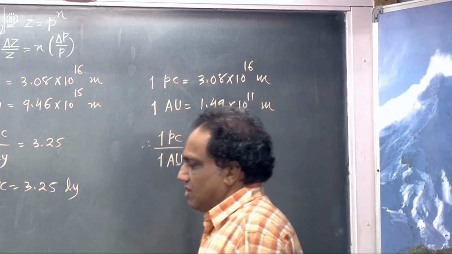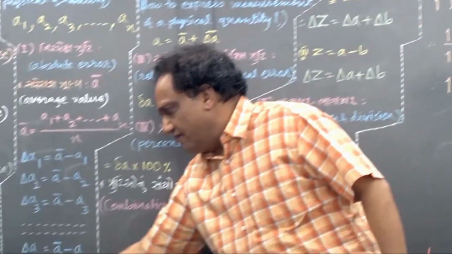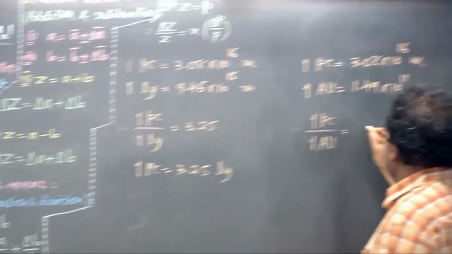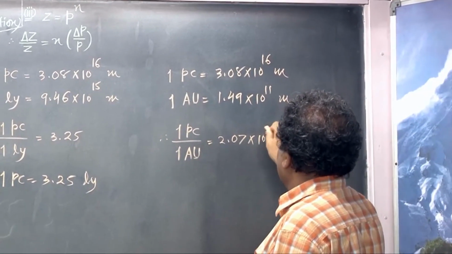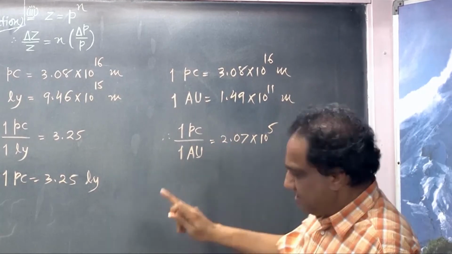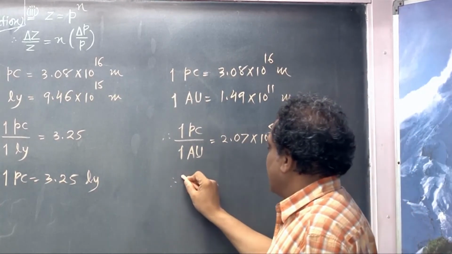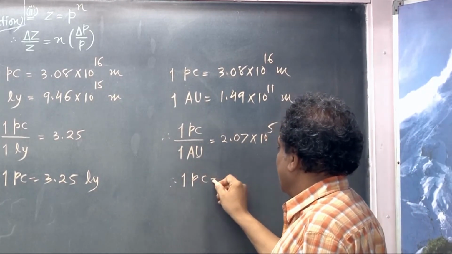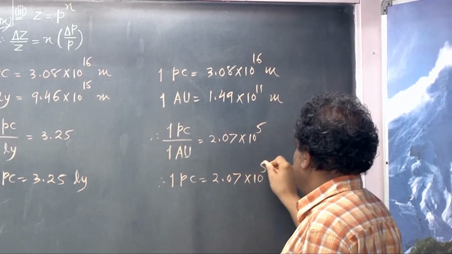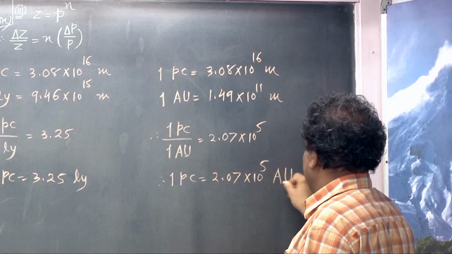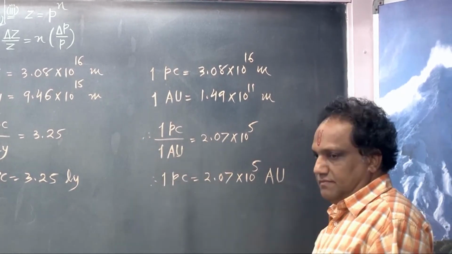This upon this comes out to be 2.07 into 10 raised to 5. Meter upon meter will cancel. So 1 parsec is equal to 2.07 into 10 raised to 5 astronomical unit. Please write this.